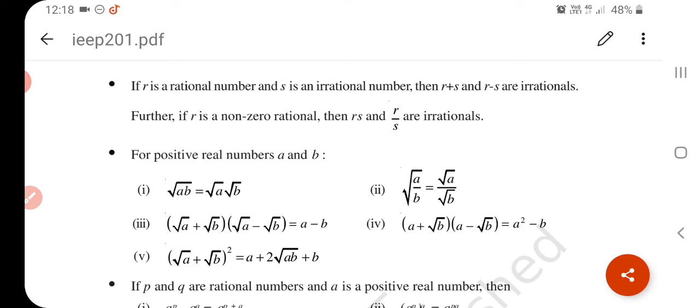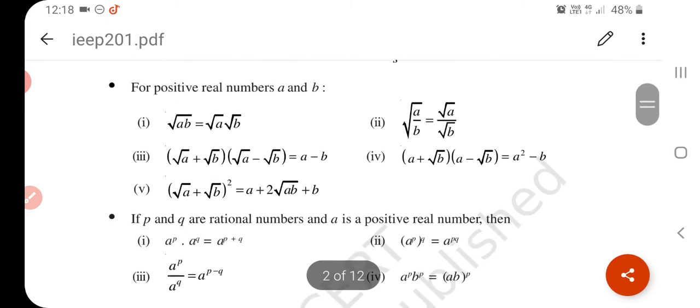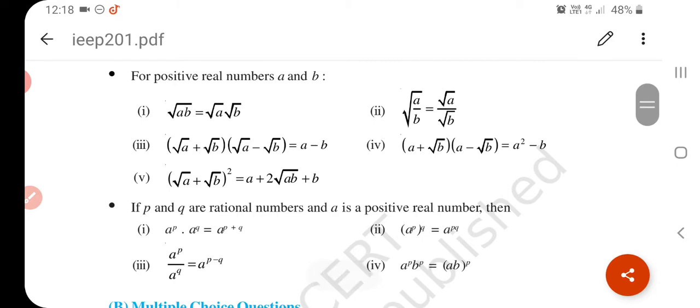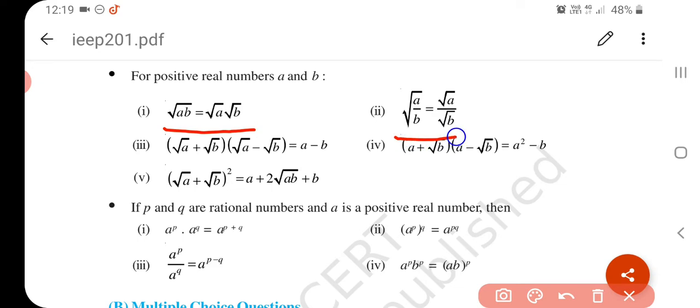For positive real numbers a and b, what are the formulas? Root of a into b means root a into root b. Same here, root of a upon b we can write as root a upon root b.